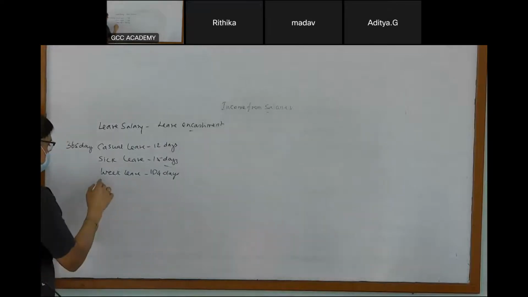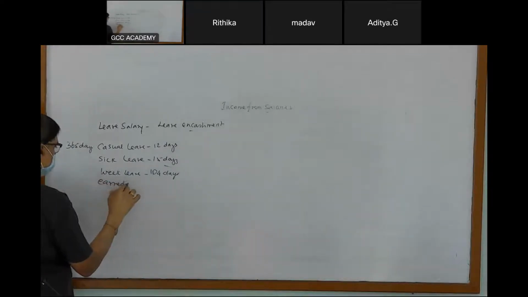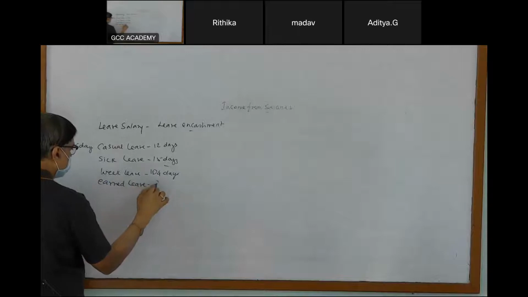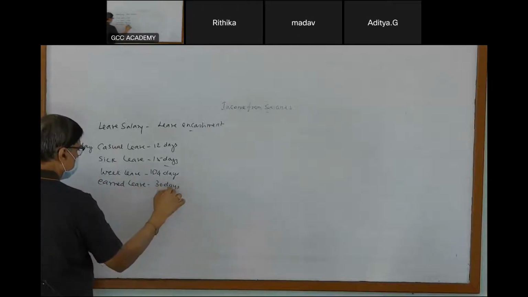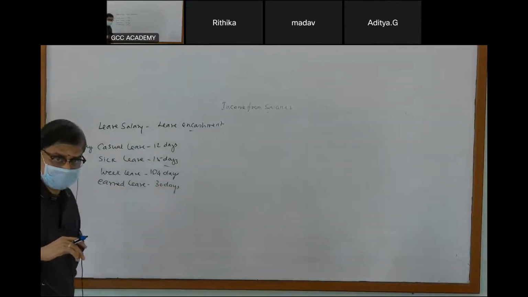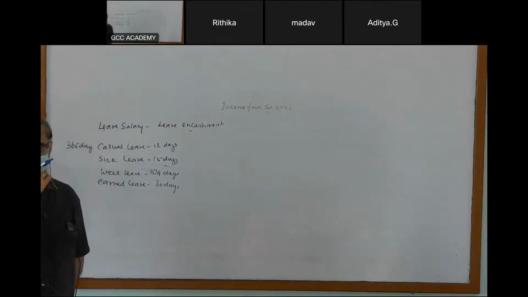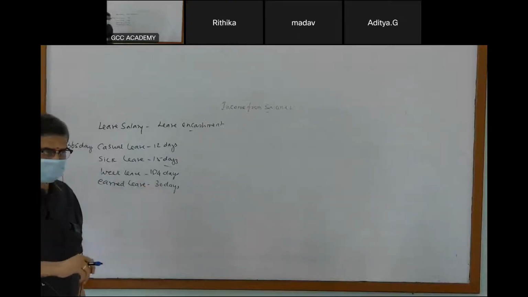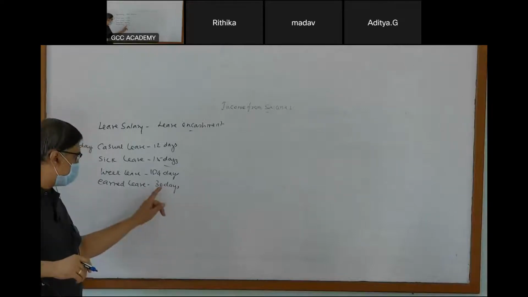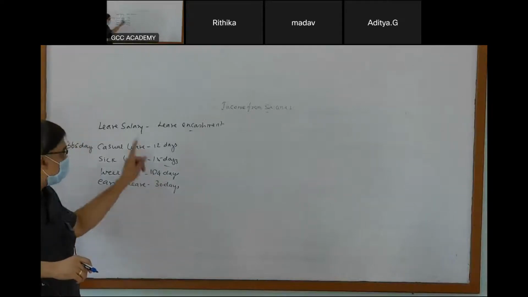Then there is something called earned leave. For every month of work, you get 2.5 days of leave. For a year, it works out to 30 days of leave. You can avail this 30 days leave. And if you're not able to avail this 30 days leave, you'll be allowed to encash.